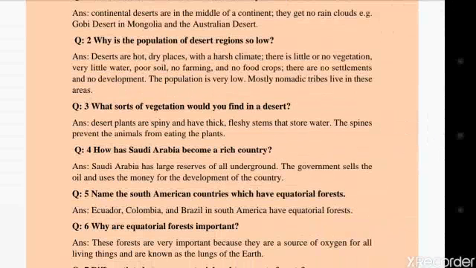Question number 4 is, how has Saudi Arabia become a rich country? Answer is, Saudi Arabia has large reserves of oil underground. The government sells the oil and uses the money for the development of the country.